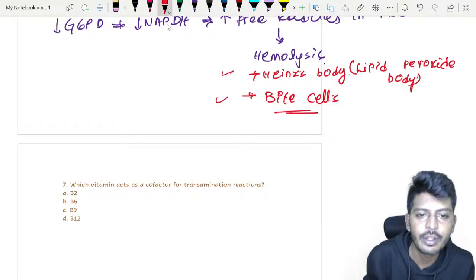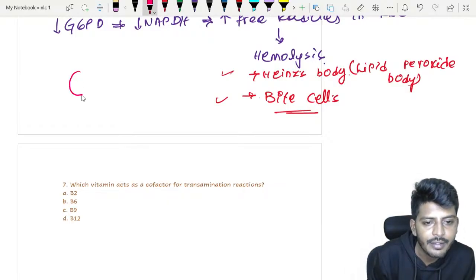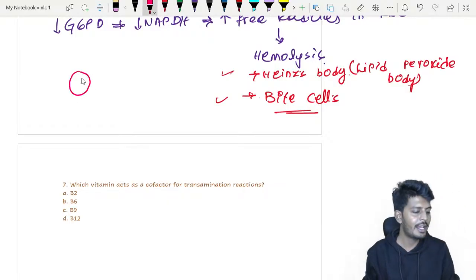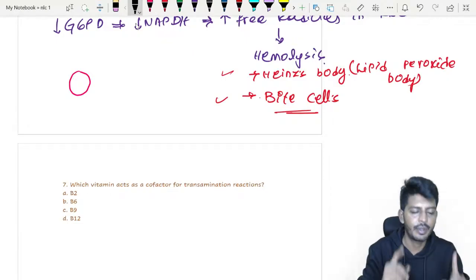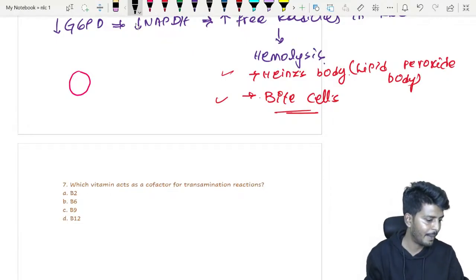Okay, so now listen to me very carefully. You have a red blood cell. Now on the red blood cell, just one second guys, something happened. My comment box got closed. I'm opening it.